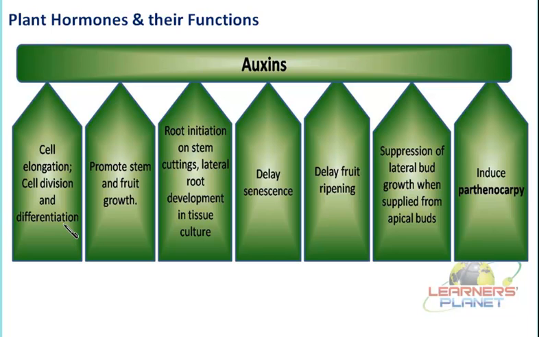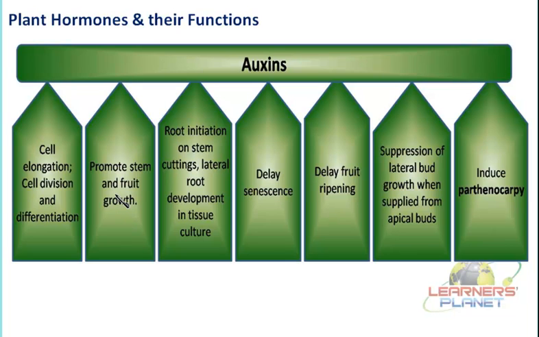This differentiation, that means a conversion of a group of cells into a particular type of organ, is known as differentiation. So initially the cell enlarges, then it starts dividing, and then when the number of cells has been generated, they start differentiating into different parts, and this series of functions is under the control of the auxins. Besides that, if it has a capacity for elongation, division and differentiation, then which part is directly affected? In this case, it can promote the growth of the stem, and growth of the fruit in a particular region.